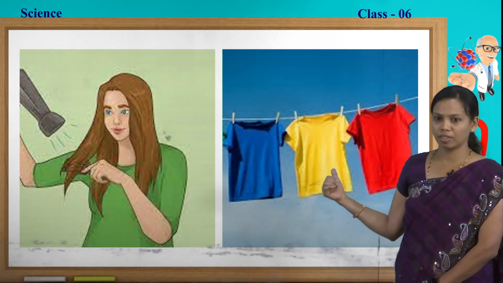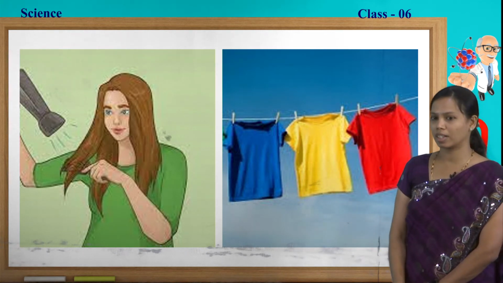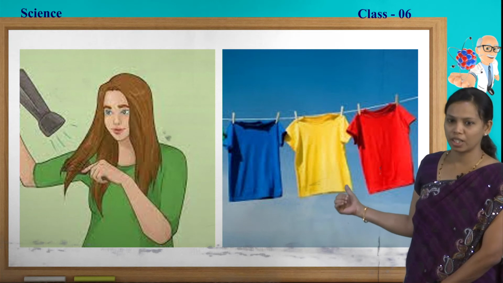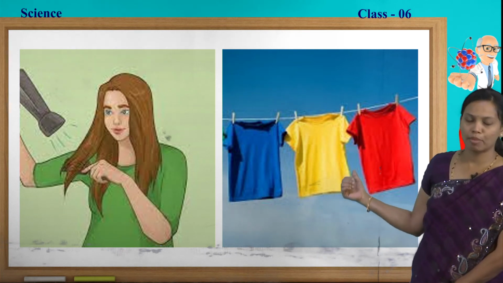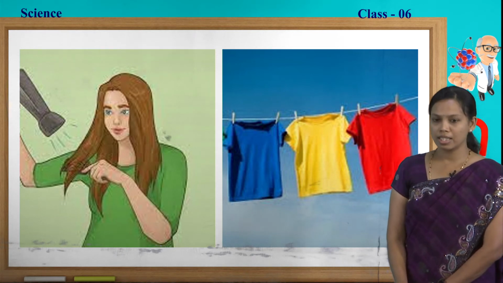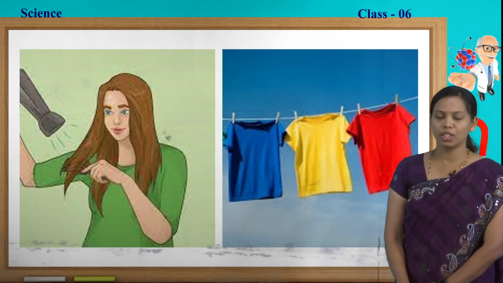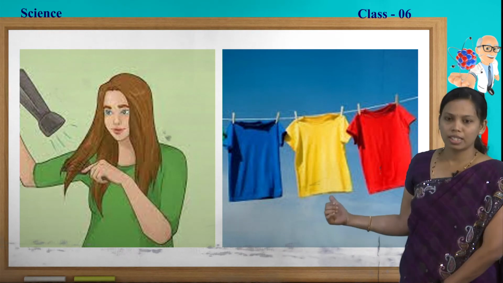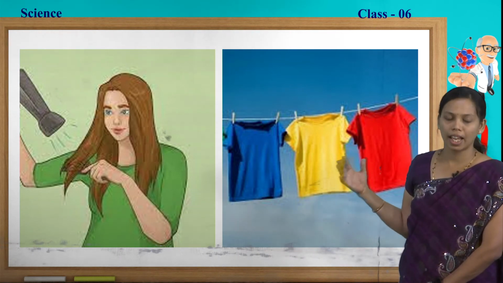Look at the picture. What do you see in that? Here in the first picture, you can see the clothes have been spread in the sunlight. Why do we do that? Since the clothes are wet, due to the heat of the sun, clothes get dried, the water gets evaporated.